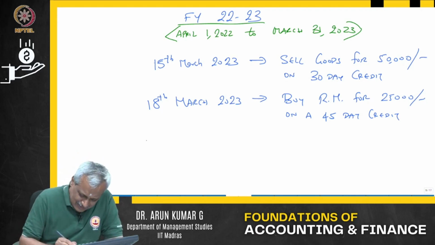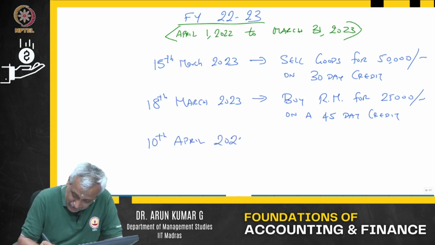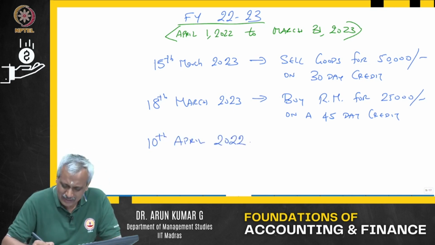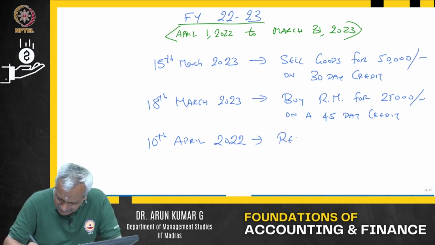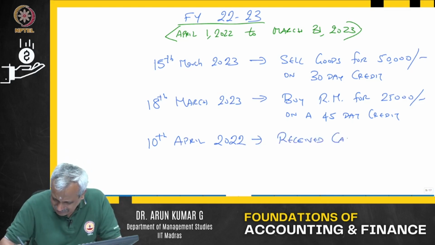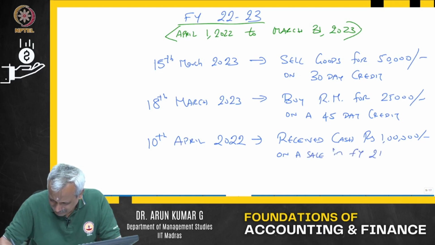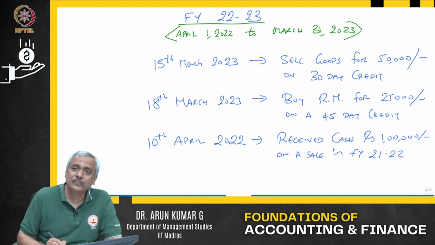Third transaction, 10th of April 2022, please note, received cash of rupees 1 lakh on a sale in FY 21-22.